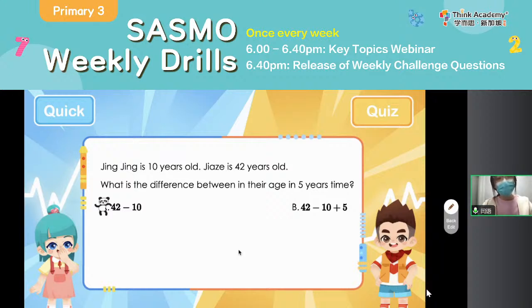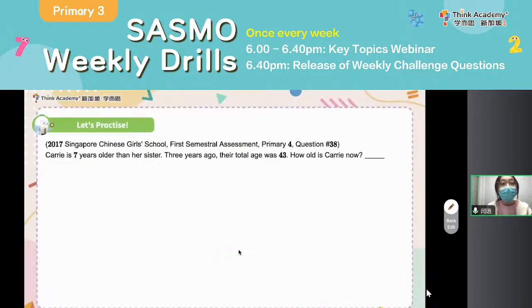Correct. Again, you can see that you just count their current difference, and then in 5 years time, actually the difference doesn't change. Okay, so always remember the first key point, that is the age difference never changes. So now let's move on to the practice part.